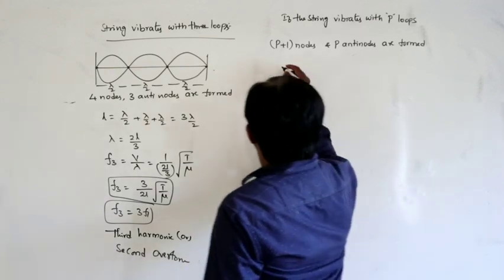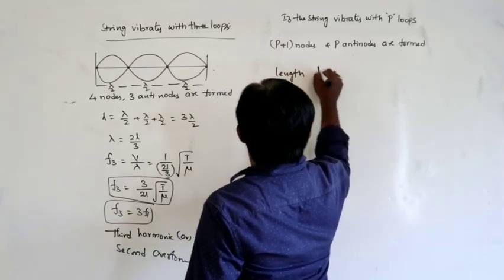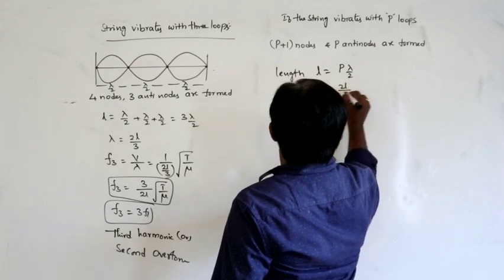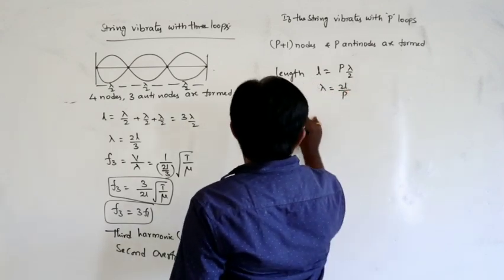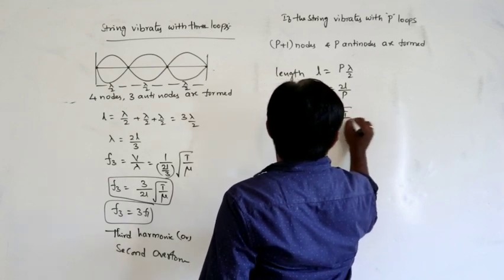Next, the total length of the string L is equal to P lambda by 2. So lambda is equal to 2L by P. So the frequency can be written as P by 2L into square root of T by mu.